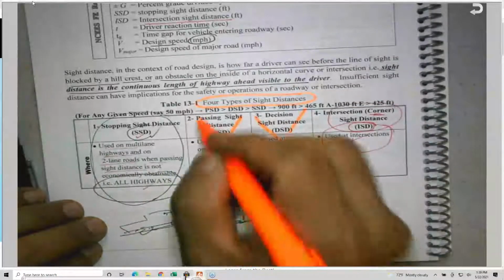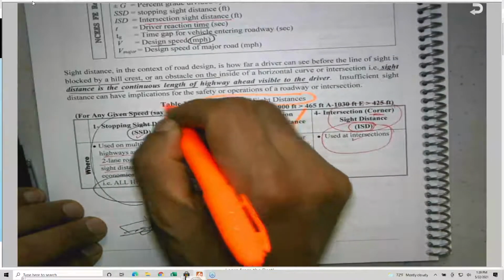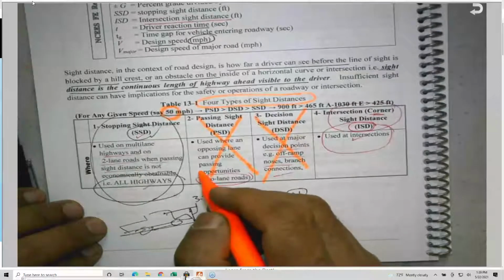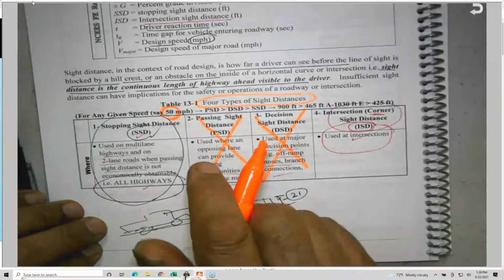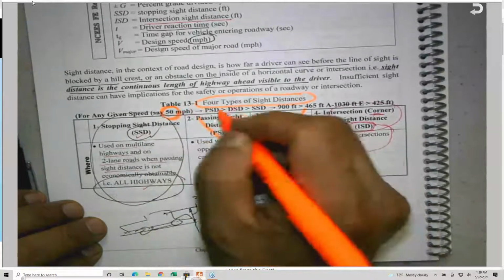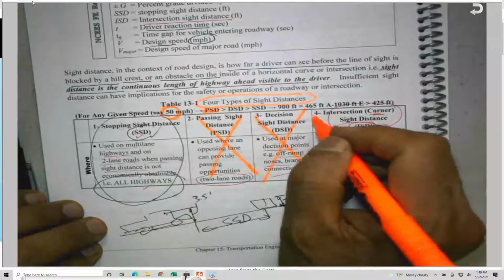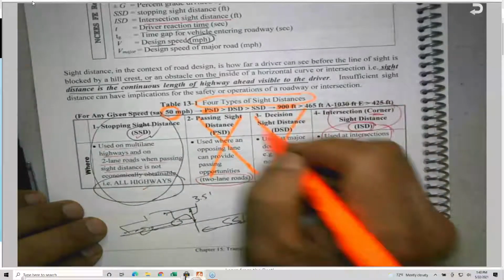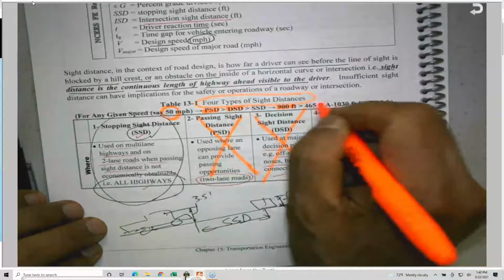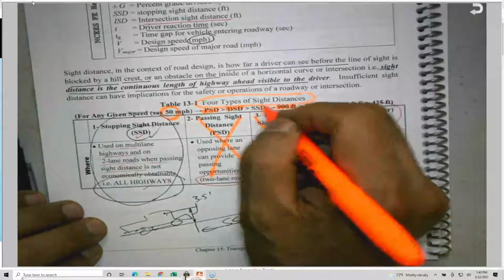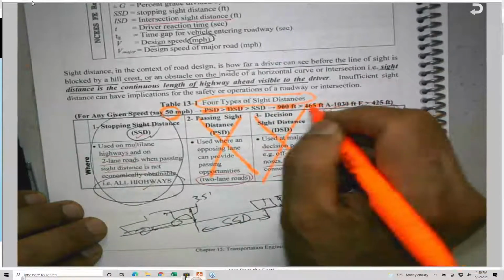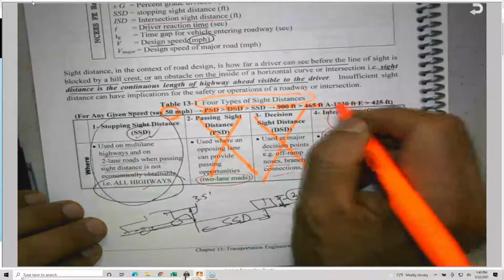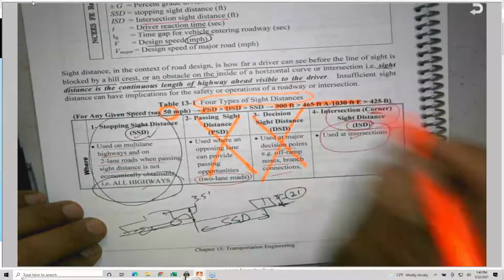For any given speed, like 50 miles per hour, the passing sight distance, for example, is 900 feet. The decision sight distance is 465, which varies, by the way; the decision for maneuver A and for maneuver E is larger.